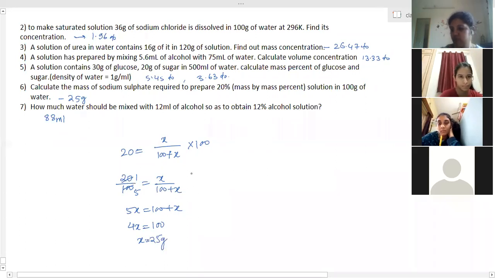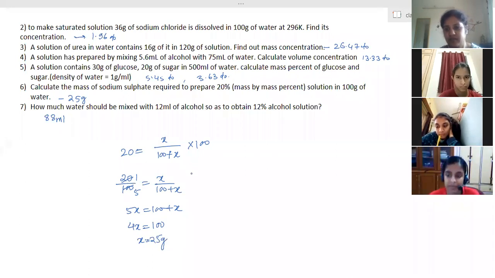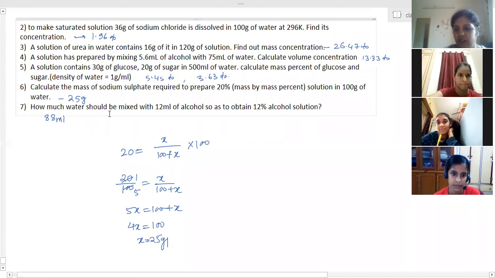Ma'am, that last into 100, I ignored it first. I took the 100 plus X to this side, so it became 2000 plus 20X. Yeah, that is equal to 100X then. Oh, yeah. The same thing for the seventh one.